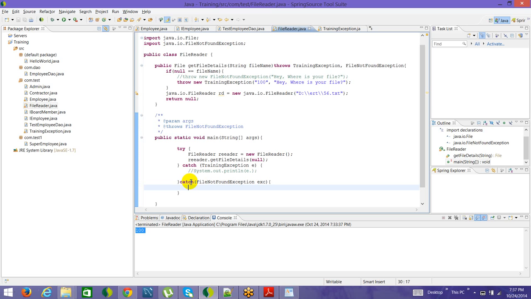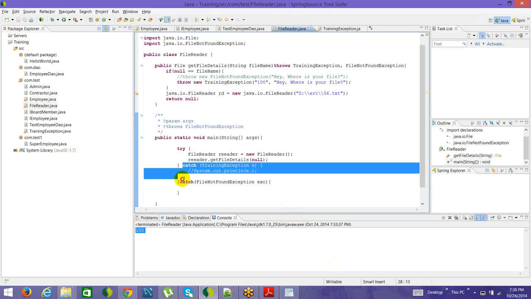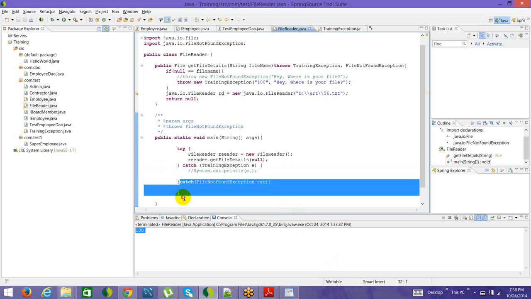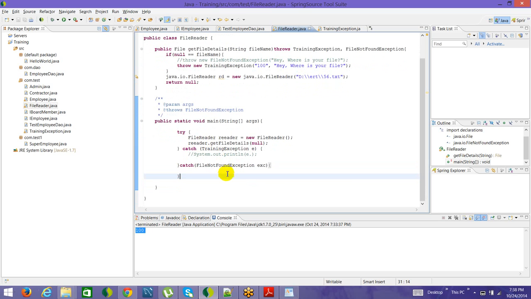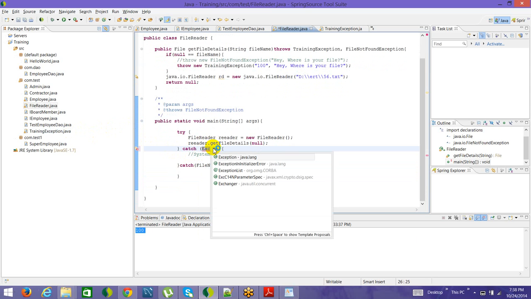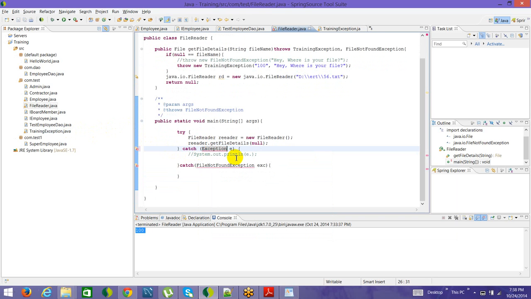All right, so even if you are having multiple catch blocks, the next question you can ask is what is the significance of the order in which we have all these catch blocks. So one by one we are writing all the catch blocks, right? So what is the significance of the order? Say for an example here, instead of TrainingException, I just write Exception here. So the catch block is handling the base class itself. So that means in turn it will handle all the exceptions, right?